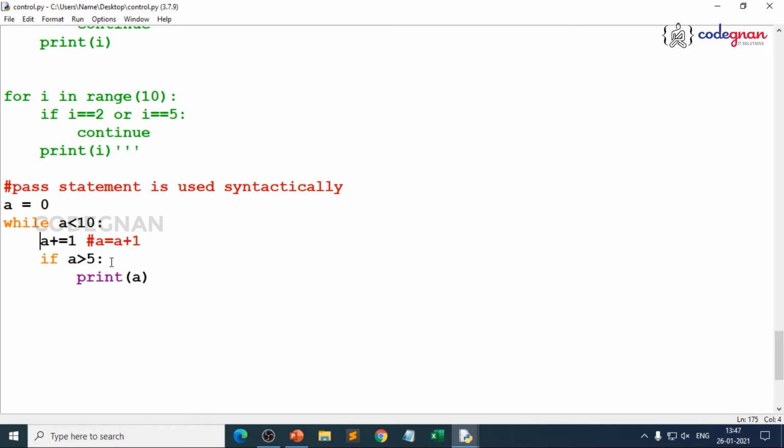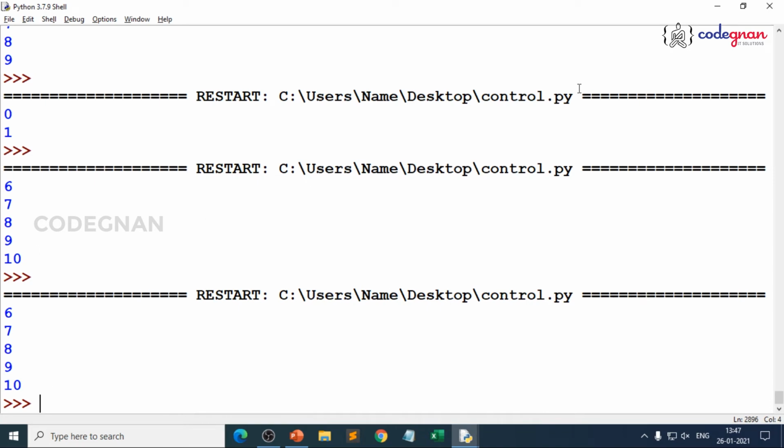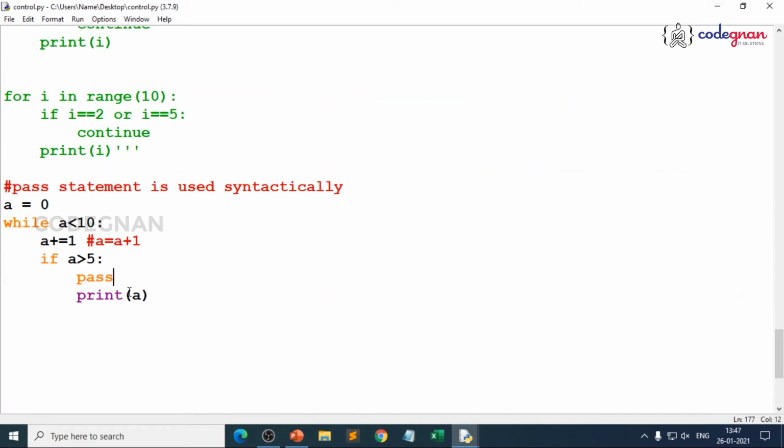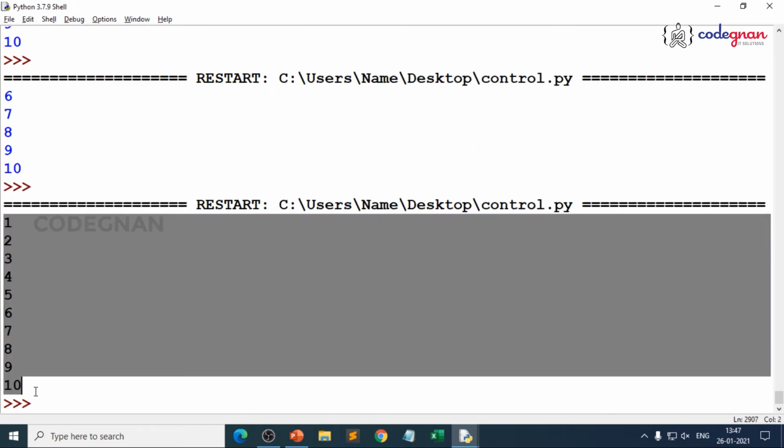Now what is the difference of putting pass here? Simple: if I keep break and continue, it is very different. When I keep pass, it is only syntactic, right? You don't get any change, you get the same result as above. But if you start keeping this print outside the condition, there you find so much difference. When I execute it, you'll see the result and understand: you get each and every element printing.